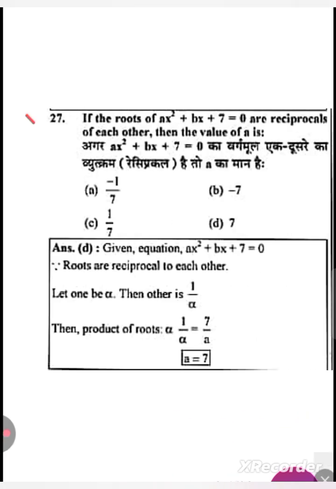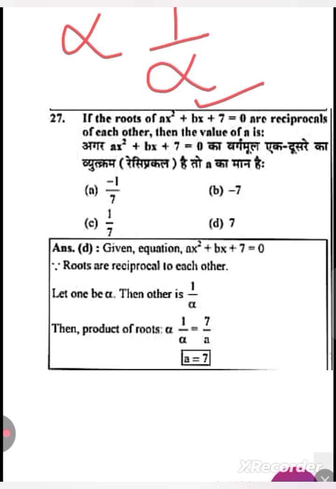The next one is: if the roots of ax square plus bx plus 7 equal to 0 are reciprocal of each other. So they have given one quadratic polynomial ax square plus bx plus 7, and they are saying that the roots of this polynomial are reciprocal to each other. Because it is a quadratic polynomial, it is going to have only 2 roots. So if one root is alpha, the other root is going to be 1 by alpha.